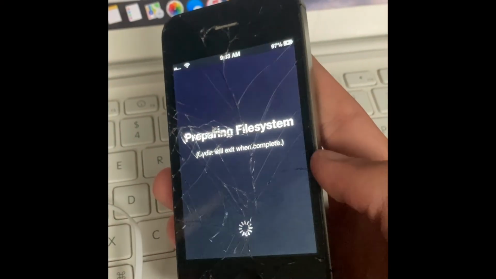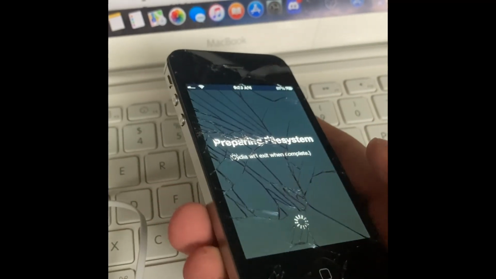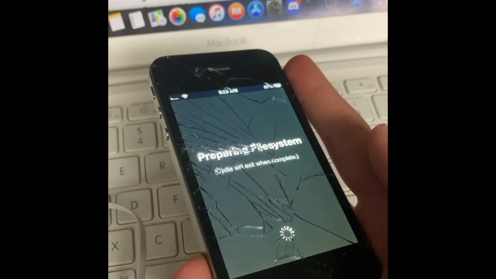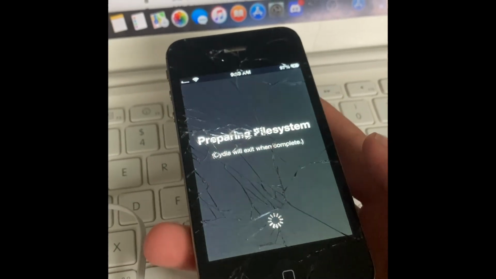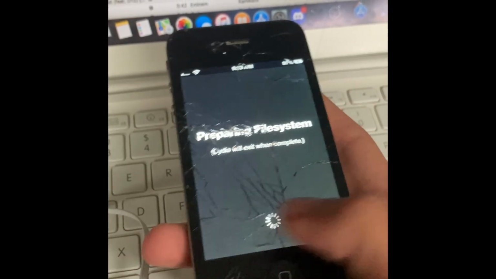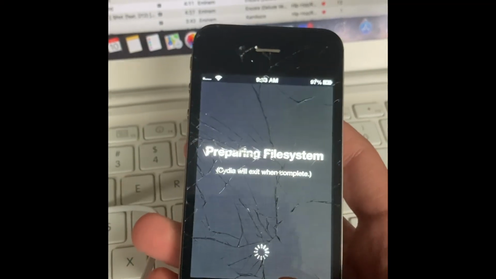Oh, never mind. Cydia is installed. I don't know if it is installed for you. It may be installed. I have no idea. It may not be. But when you go through all the settings, put your Apple ID in, all that, you should be good to go on iOS 6.1.3. That's how you do it.